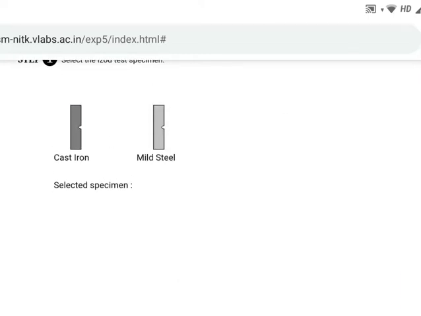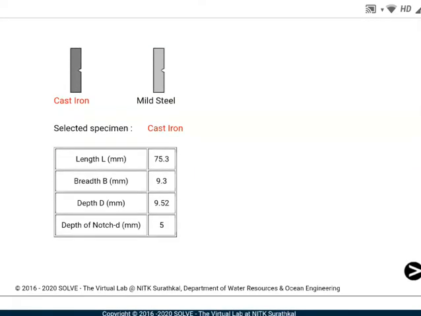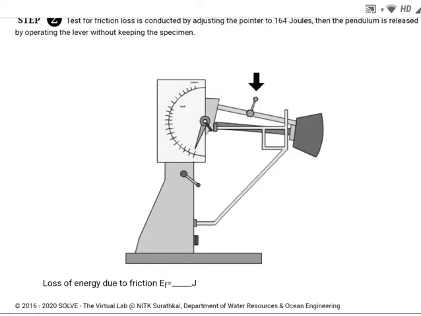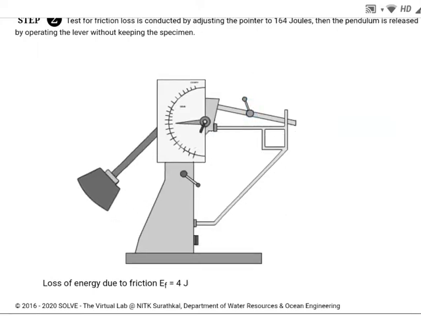I will take the material cast iron. After taking the material cast iron, I will go front. I will release it. After releasing, you may see energy loss. Loss of energy due to the friction, 4 joules.